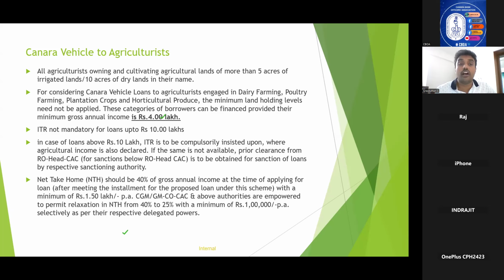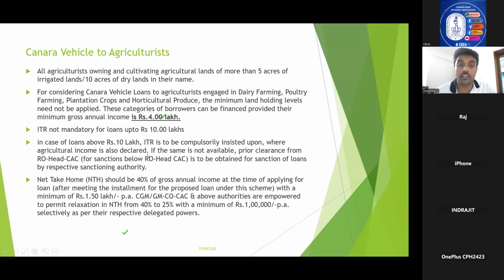For above 10 lakhs, ITR is mandatory, but ITR waiver can be obtained for loans above 10 lakhs. Now, I request you to please have a look at this fourth point.